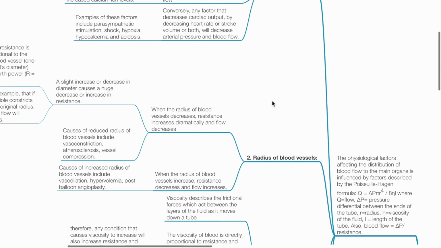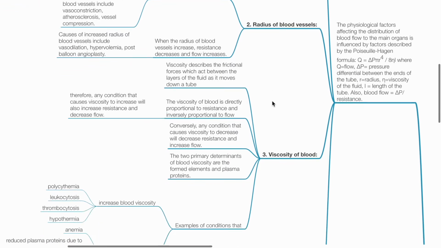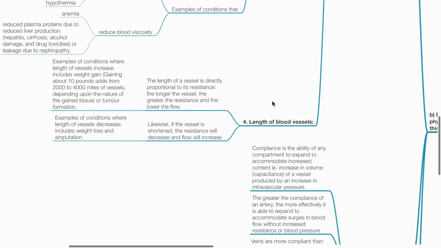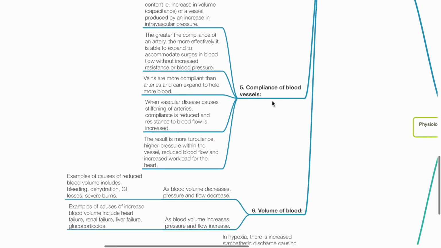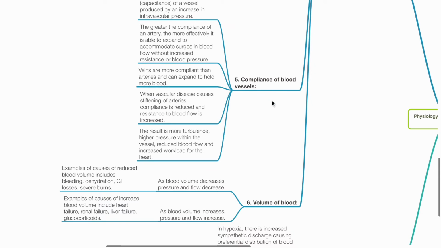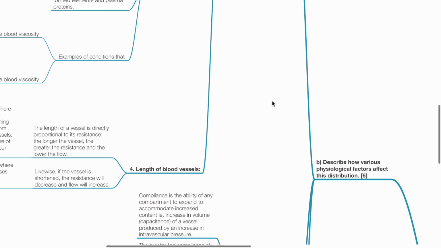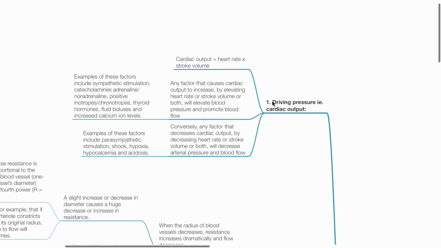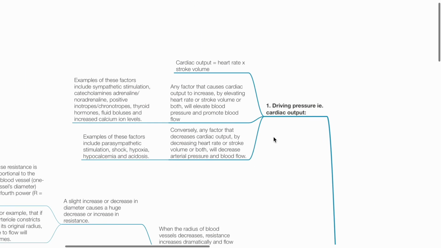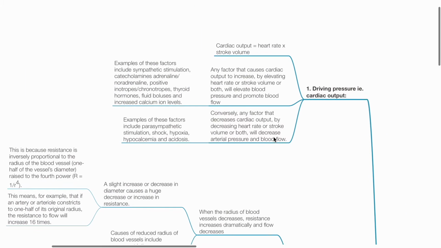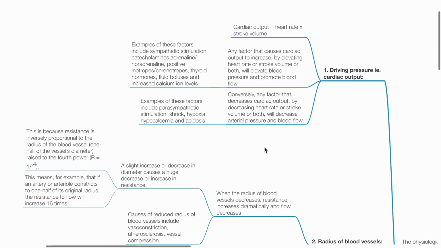Driving pressure, radius of blood vessel, viscosity of blood, length of blood vessels, compliance of blood vessels and volume of blood affect the distribution of blood flow. Driving pressure, i.e. cardiac output. Cardiac output equals heart rate times stroke volume. Any factor that causes cardiac output to increase by elevating heart rate or stroke volume or both will elevate blood pressure and promote blood flow.